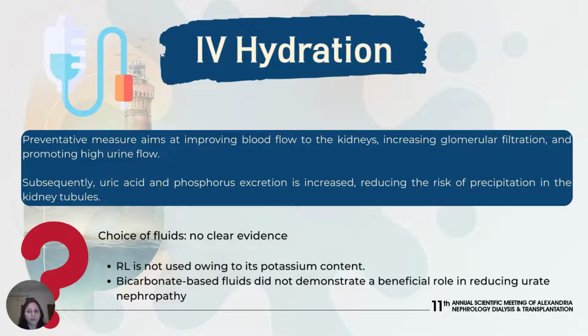This improves the blood flow to the kidneys, it increases the glomerular filtration, and promotes high urine flow. Subsequently, the excretion of uric acid and phosphorus is also increased, reducing the risk of precipitation. Although there is no clear evidence to support the choice of IV fluids, RL is not used owing to its potassium content, and bicarbonate based fluids did not demonstrate a beneficial role in reducing urate nephropathy.